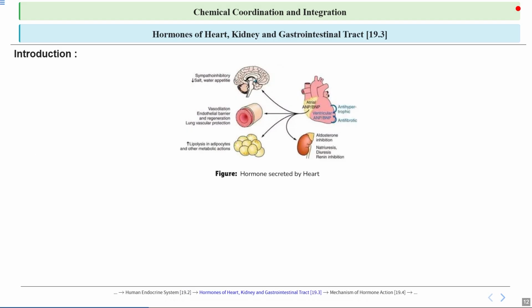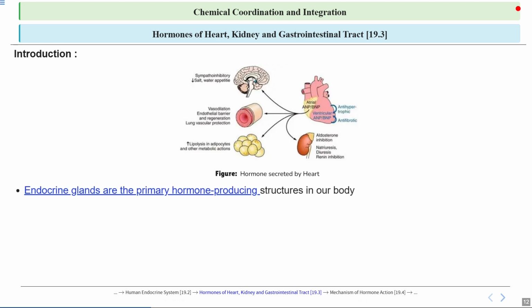Hormones of heart, kidney, and GI tract. In this picture, you can see the hormones which are secreted by our heart. Endocrine glands are the primary hormone producing structures in our body. We know that. Endocrine glands are the special organs in our body that produce and release hormones directly into the bloodstream, which then travel to target organs to regulate important bodily functions like growth, metabolism, and reproduction.